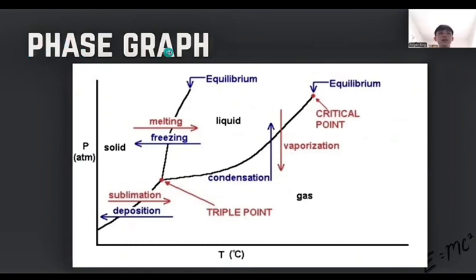Last, this is the phase graph. There are two equilibrium lines, one critical point, and one triple point in this graph.